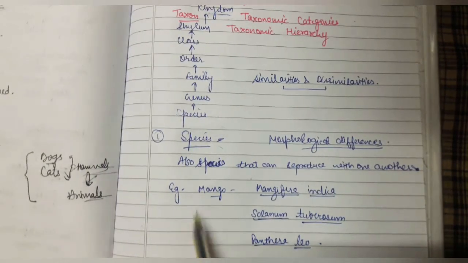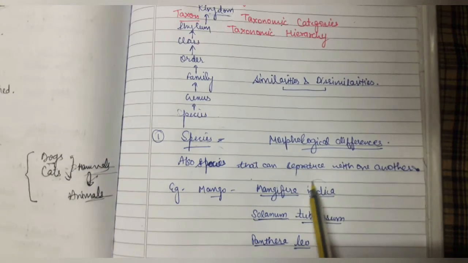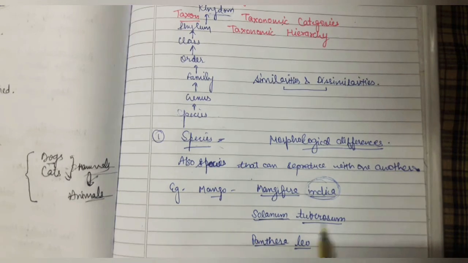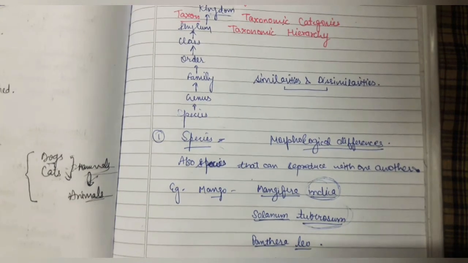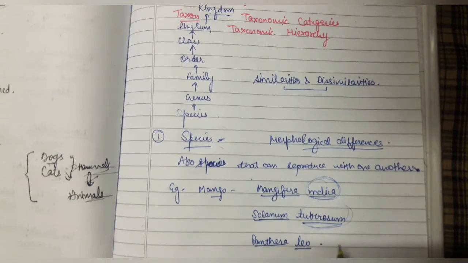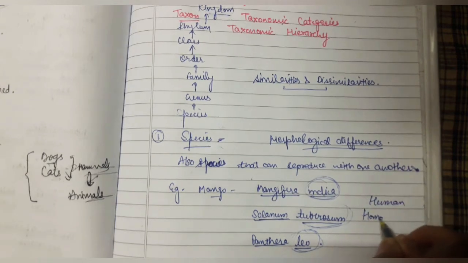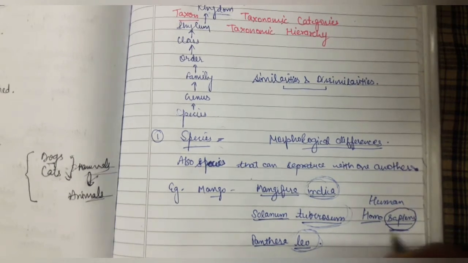As an example, mango, its name is Mangifera indica. Here indica is a species. Another, Solanum tuberosum, that is potato. So tuberosum here is a species. Another is Panthera leo, that is lion. So leo here is a species. Another, humans, Homo sapiens. Sapiens here is a species.